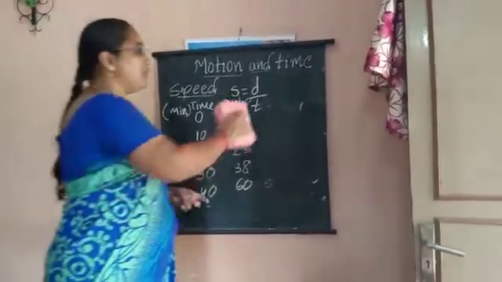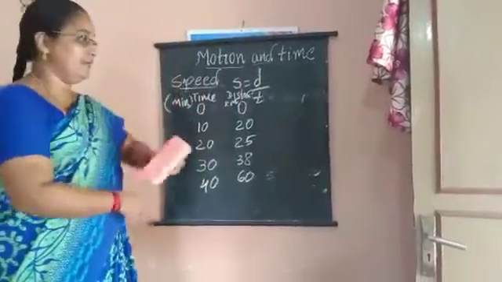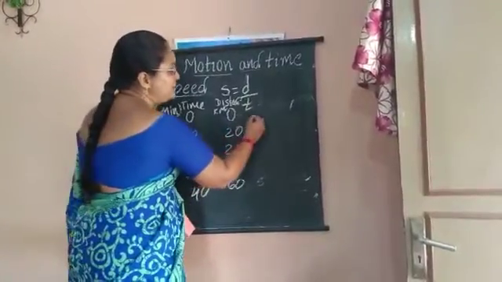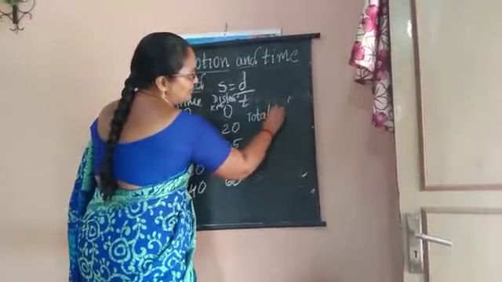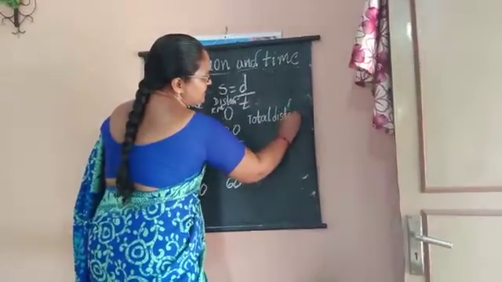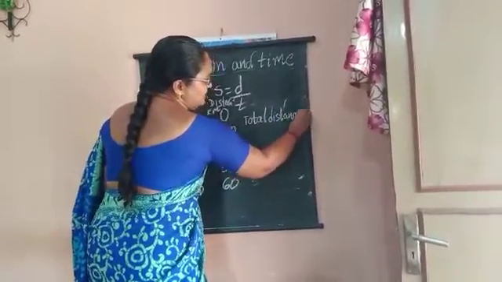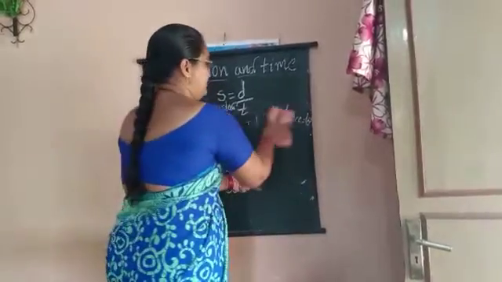So now how can we calculate the speed? See here, total distance traveled is 60 kilometers.